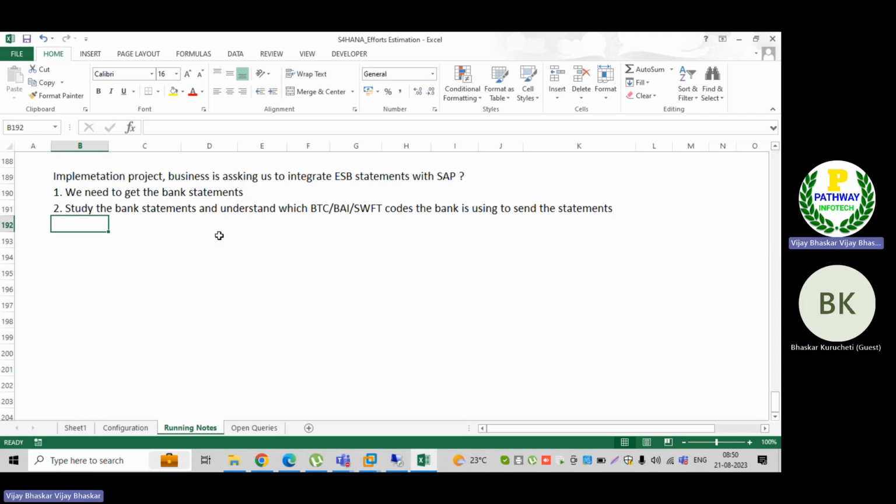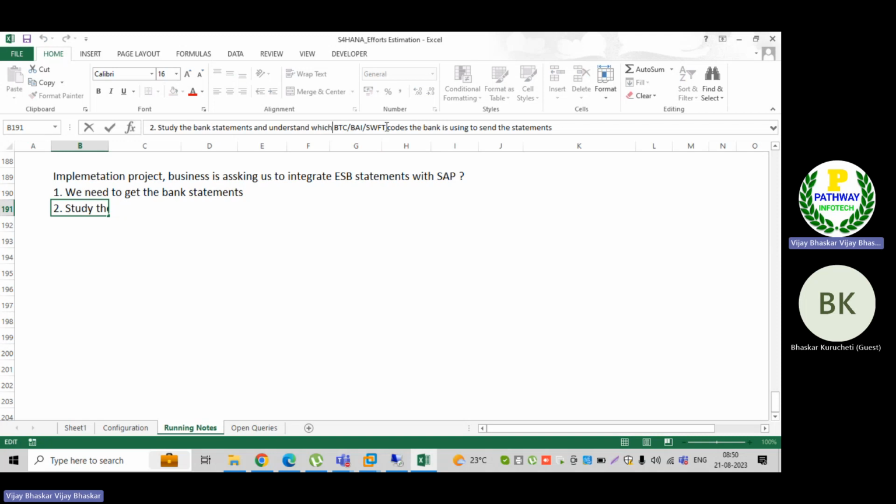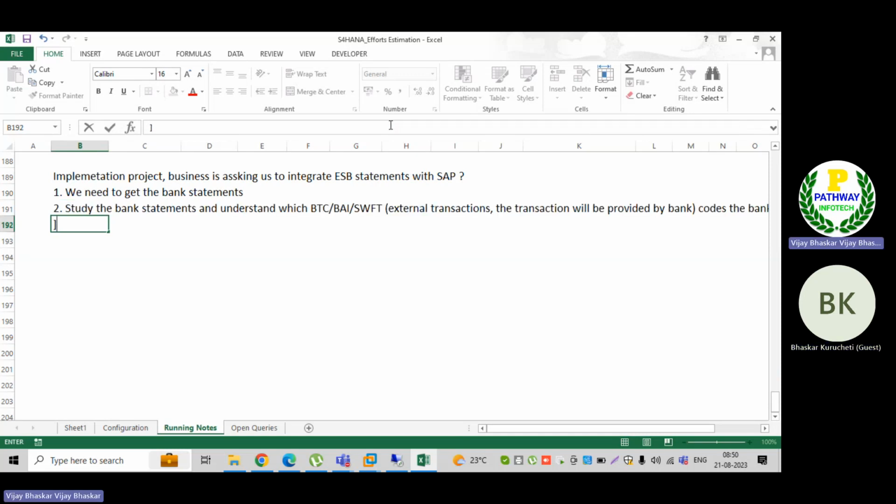So the BTC code is an external transaction. In place of BTC code, somebody will call it external transactions also. I will put it, sir: external transactions. The codes, the transactions, will be provided by banks. Only the bank will provide the external transactions. It will be there, no, sir? By reading, we should understand these BTCs, or we should ask the bank.